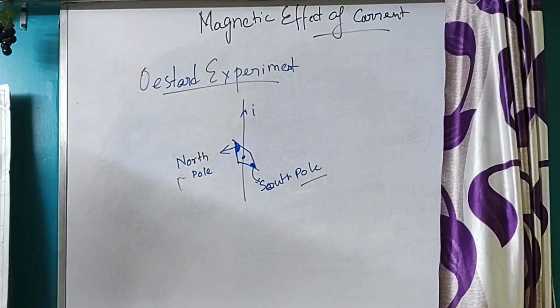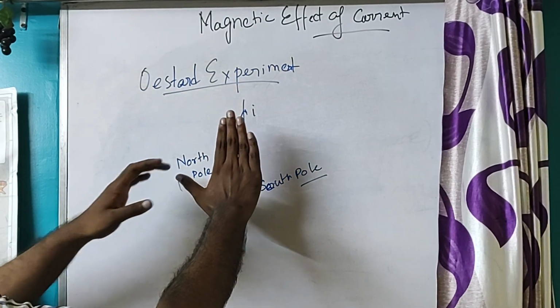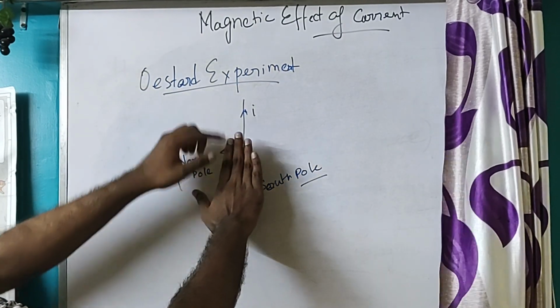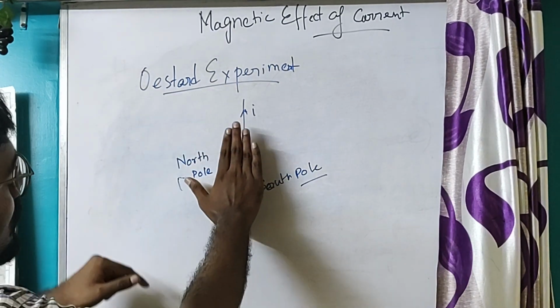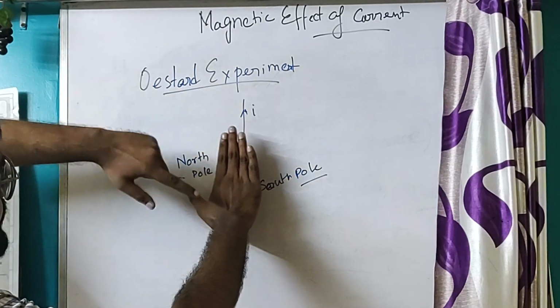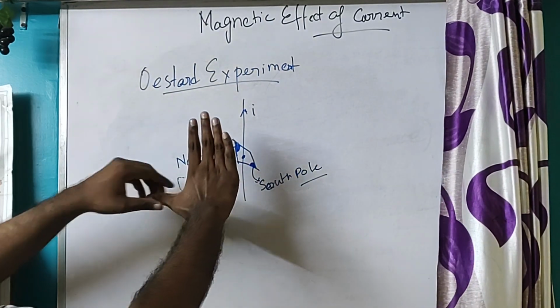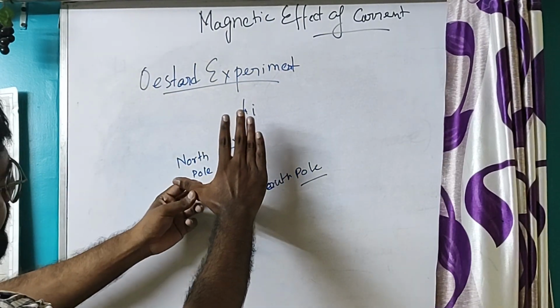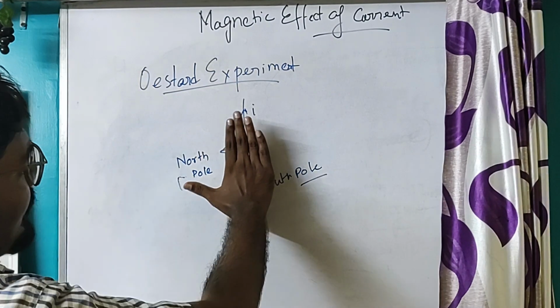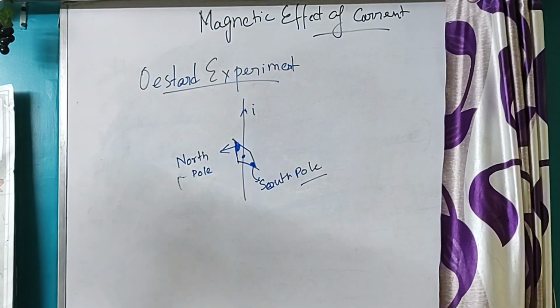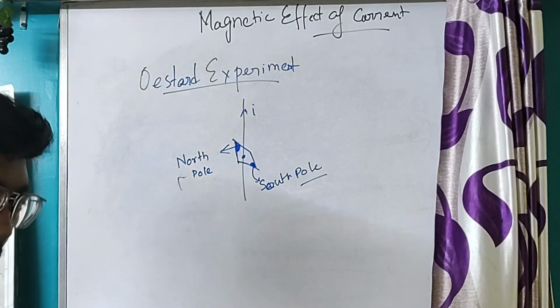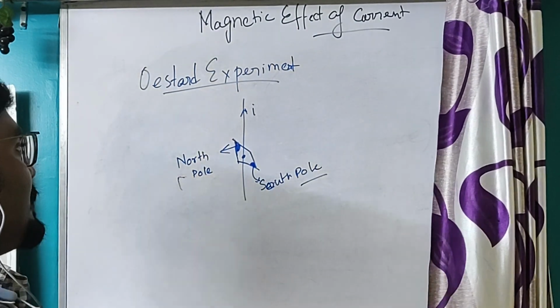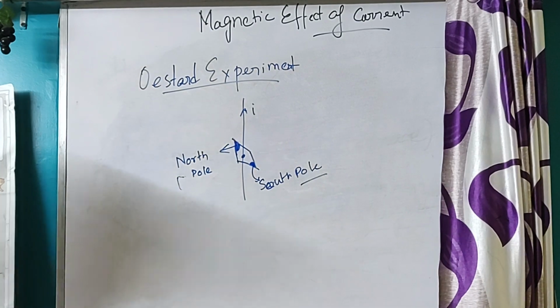He said to place the hand in such a way that the forefinger shows the direction of the current. Now, the thumb stretching outward will give the direction of the magnetic field. So the magnetic field will be deflected in this direction. Okay. So this was the Oersted experiment.